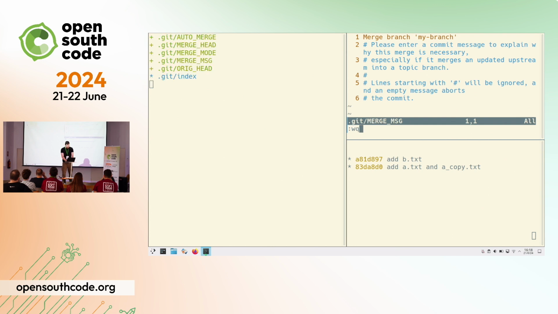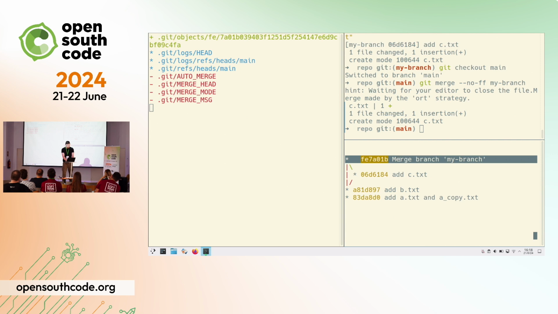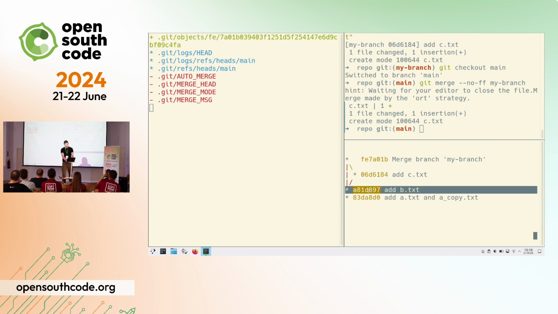So in this case, we are going to create a commit called merge branch, and these files here are just so that you can keep track of the merge, because if there is a conflict, then you can always merge abort. But again, this is not important. This is just for UX. And we created the commit successfully. And we see here that there is a merge commit, FE, and it has an edge pointing to the add c.txt that we created in the branch, and another one pointing to b.txt that we created earlier. If we have some intuition about what happened earlier, then we can already guess how the commit is going to look like, right?